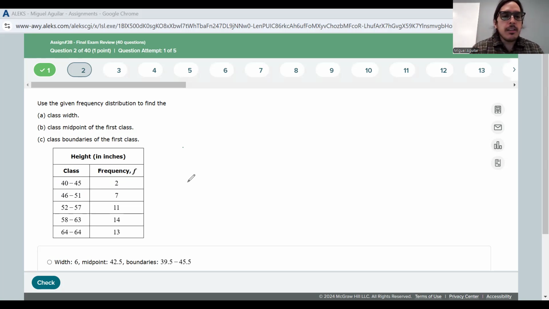We just need to look at the difference between the lower class boundary of the first two classes. And they should be the same for every one. So if we look at the difference here, remember that in mathematics, we think of the difference as being a subtraction problem. And that's just 46 minus 40, which should be a distance of 6. Okay, so that's our class width.